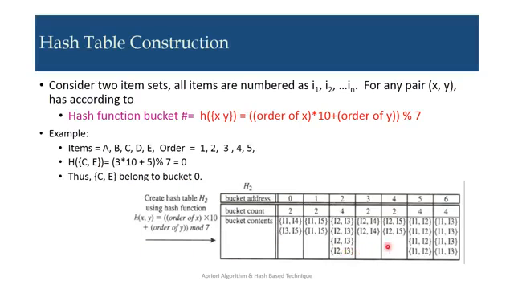Now, this is a particular example as we have discussed for two item sets, for the same example we used for the Apriori algorithm. Here there are bucket addresses 0, 1, 2, 3, 4, 5, 6, with the bucket counts and the frequent item sets.